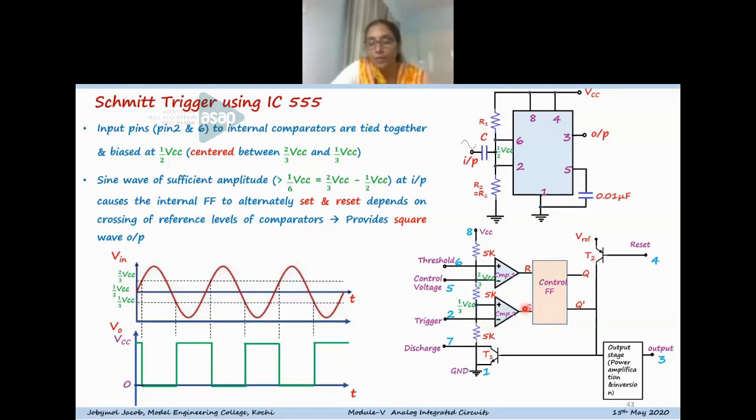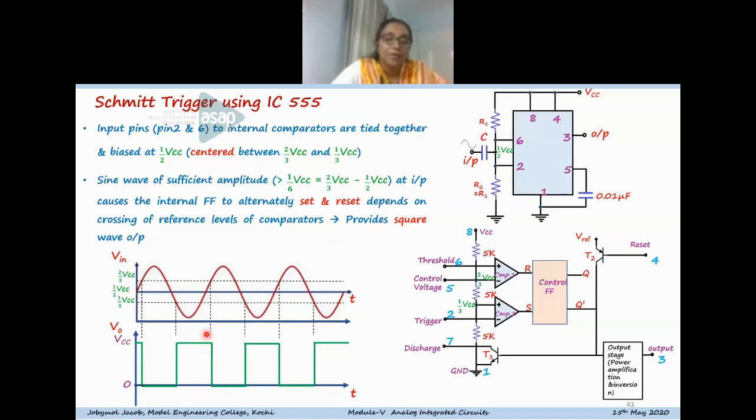So S is equal to 1. The comparator 2 output becomes high, and S equal to 1 and R equal to 0, so the flip-flop will set. So when the flip-flop is in the set condition, you can see that the output is going to a high value. And it will remain in this state till the next crossing of the input signal with the 2/3 VCC value. Even if the signal crosses this value, it will remain in the memory condition, that is S equal to R equal to 0. And the same condition can remain till this point.